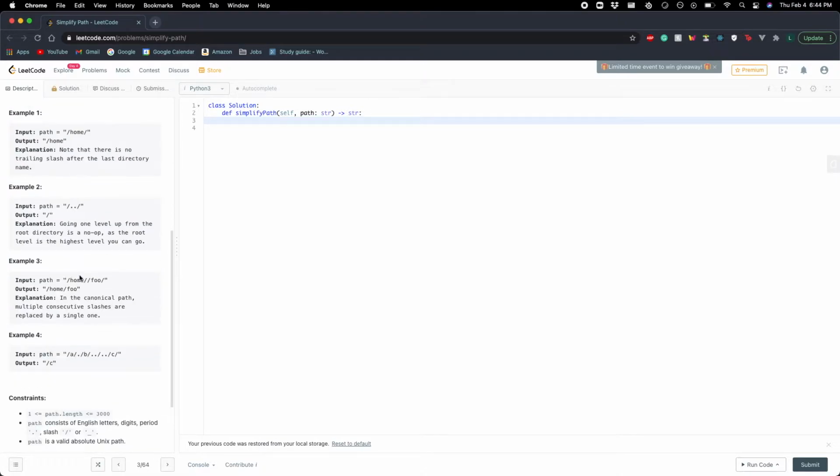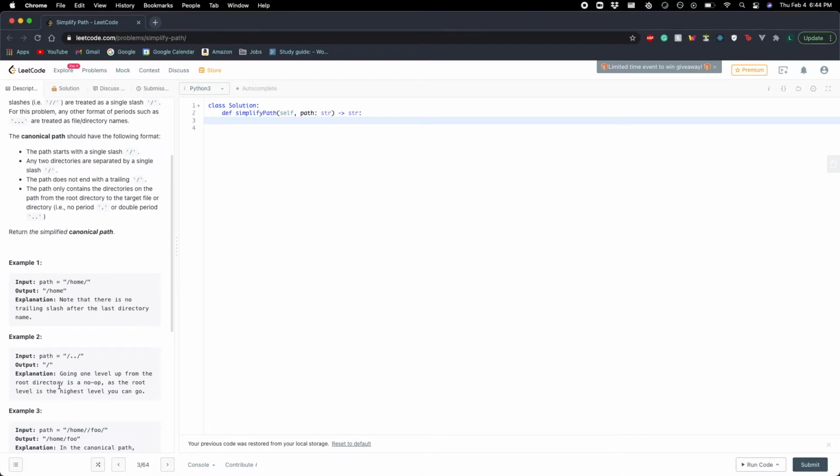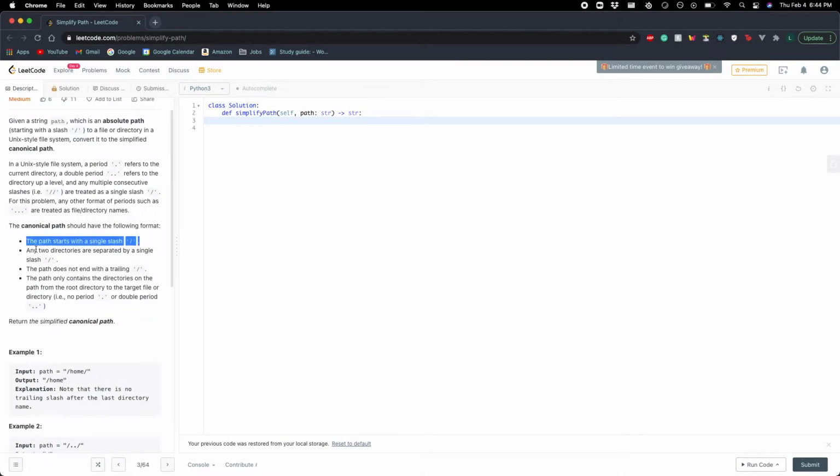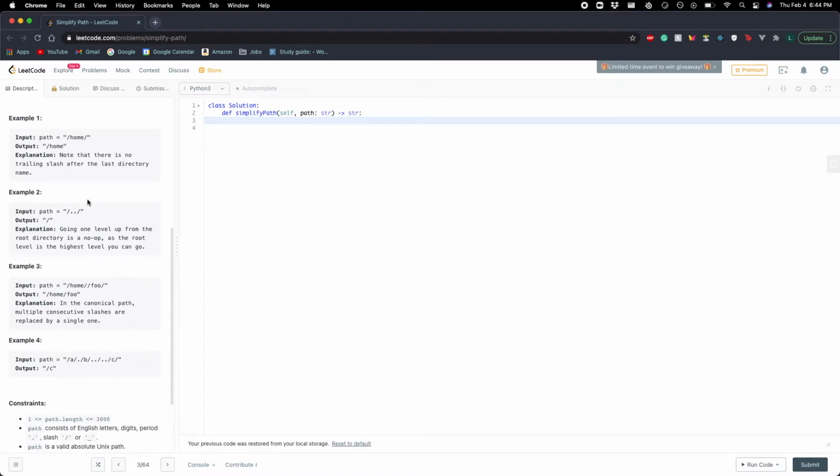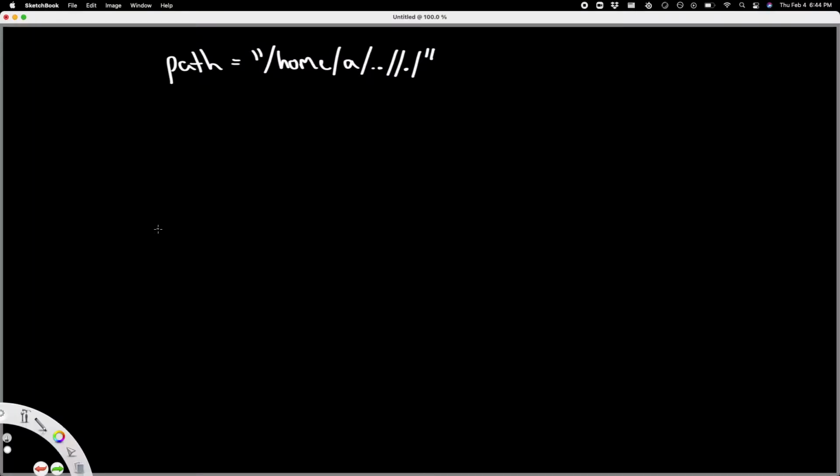All right, now that we went over the examples and we see how they tie to the formats and to the rules of a Unix style file system, let's look at how we can actually solve this question. Let's look at the intuition first. So this is our path. This is the path we'll be working on, for example.